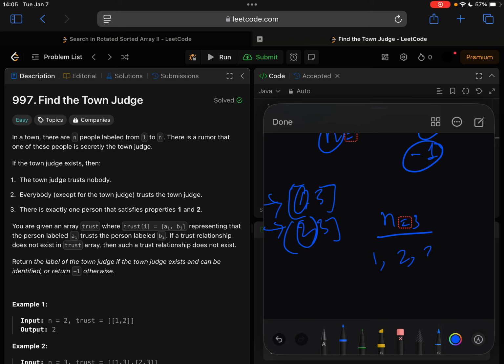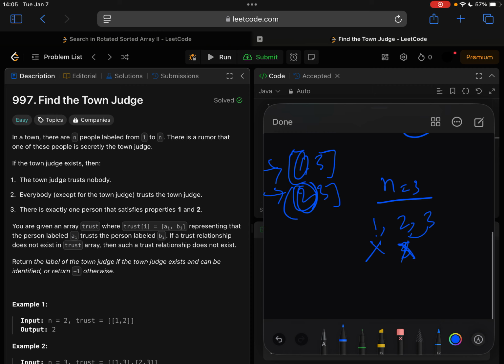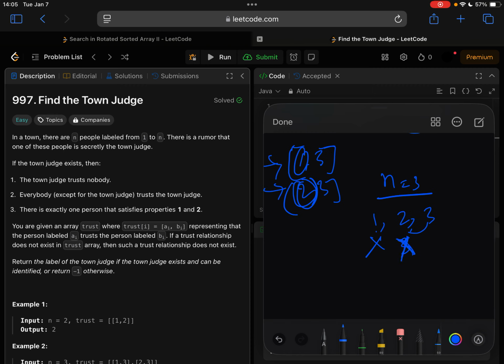If there are 3 nodes, each node represents a person, and person 1 trusts person 3, so it cannot be the judge. Person 2 also trusts person 3, so it cannot be the judge. You can go through this kind of elimination process, and eventually you will scan through all the nodes to find which node doesn't trust anybody.